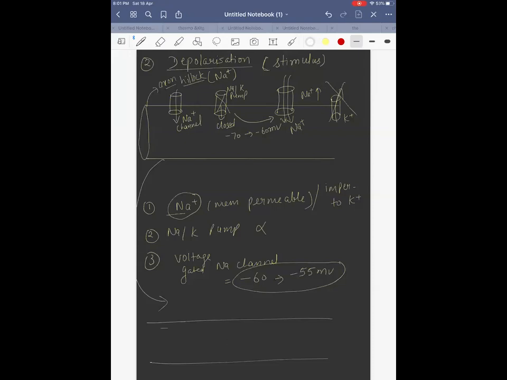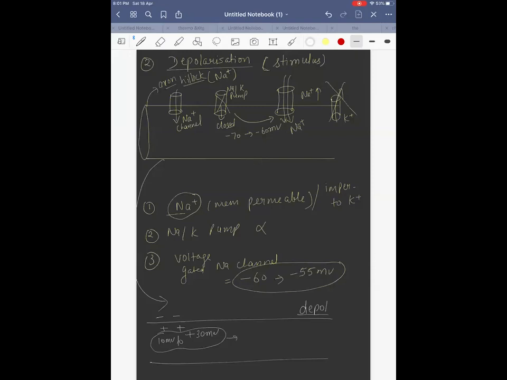Inside you will get positive and outside you will get negative. Got it? And this is your depolarization. It can go from plus 10 to plus 30 millivolt.